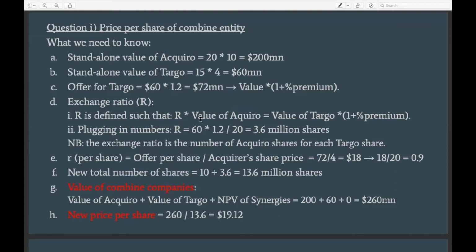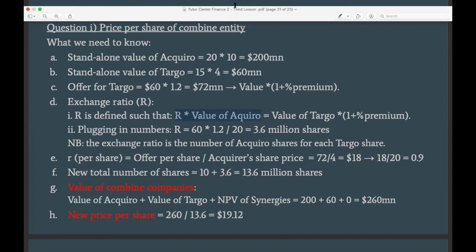So at the end of the transaction, they would transfer R percentage of shares, let's say, of the acquirer, and this is the value of the acquirer. If you multiply these two, you have the value that is going to be transferred to the target shareholders, to the Darboe shareholders.